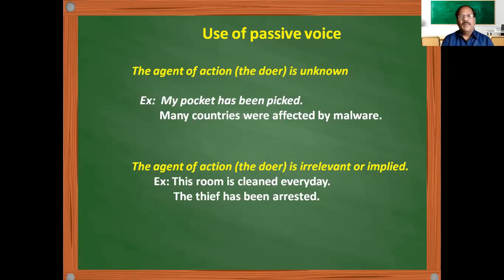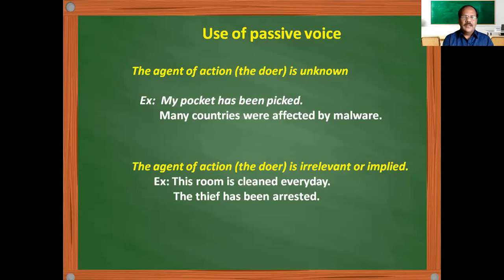Probably the fourth class employees will be doing it, and that activity is not material for you. So we are concerned with only the action. In that case, we have to say the room is cleaned every day, instead of saying Rajaya cleans this room every day in active voice. So passive construction is more beautiful.